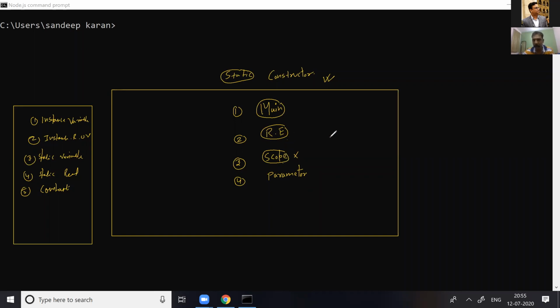It is loaded into memory by the runtime environment, and it is so special that it executes before the main function. So the programmer cannot control the execution of a static constructor.